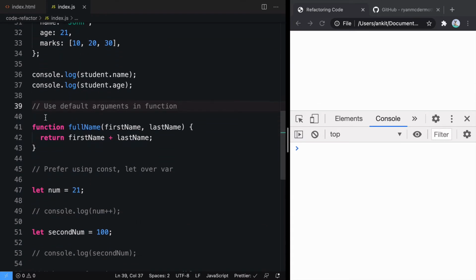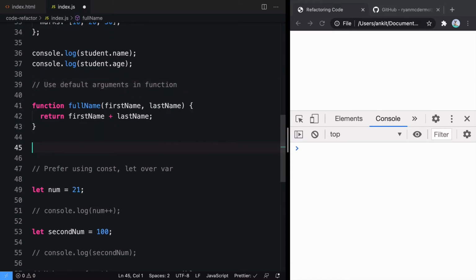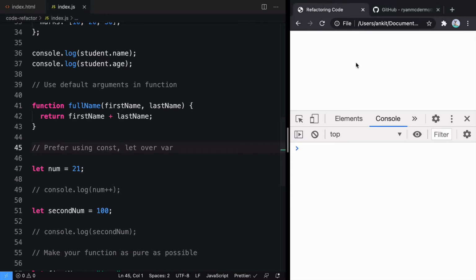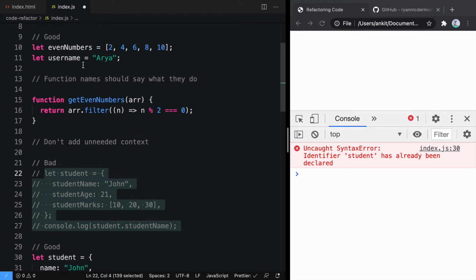Here it says use default arguments in function. Let's see what goes wrong when we do not have a default argument. We'll go ahead and comment it, otherwise we'll get error messages.